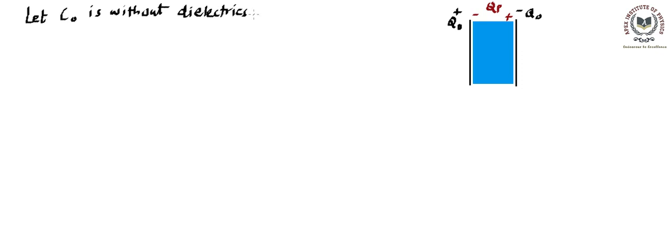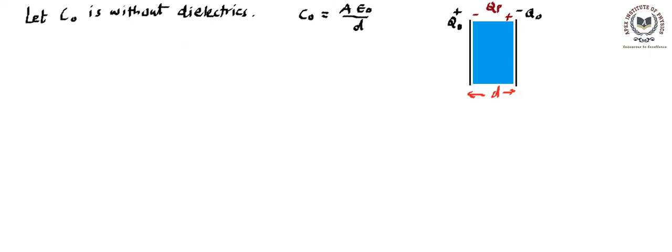So we know there is a formula for C naught. C naught is equal to A epsilon naught by D, where D is the separation between the plates, the gap we talked about earlier in the capacitance.